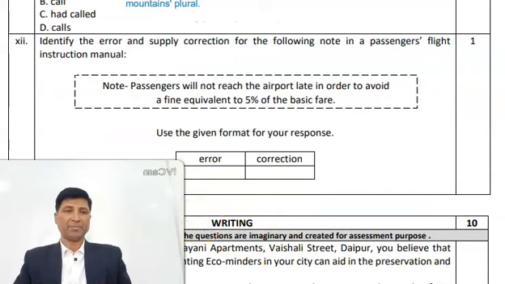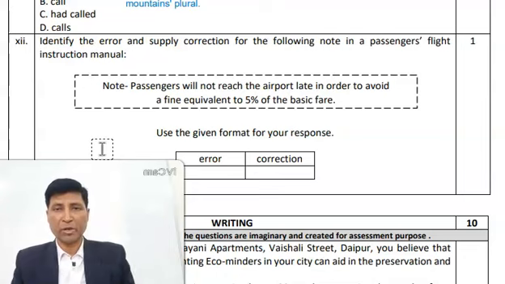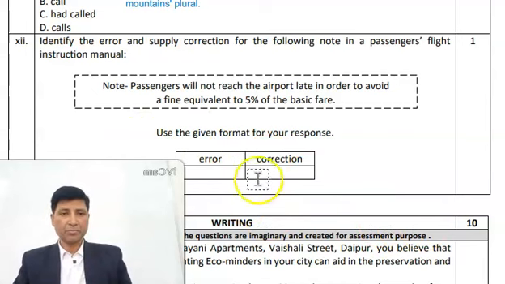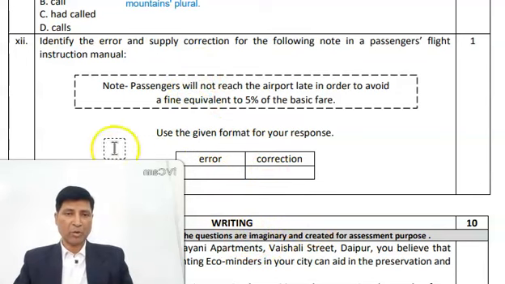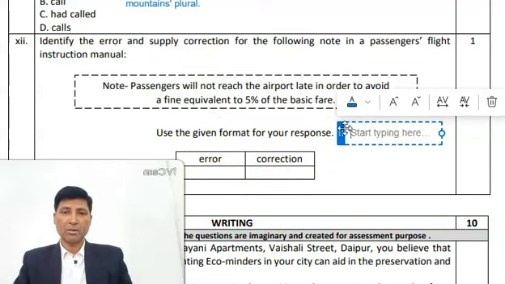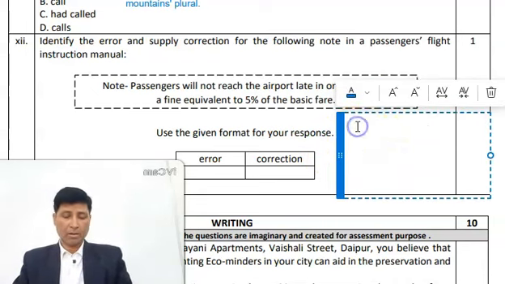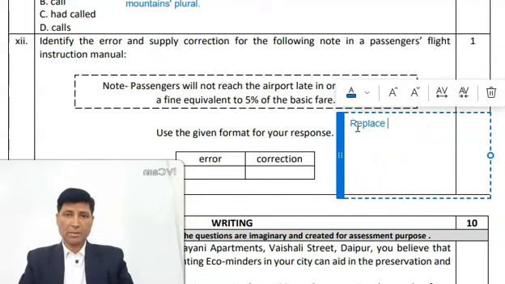Now question number 12. Identify the error and supply correction for the following note in a passenger's flight instruction manual. So what is happening here? Passengers will not reach the airport late in order to avoid a fine equivalent to 5% of the basic. So this question is based on modal verbs. What should be the right answer? The right answer will be this. Replace will with should.